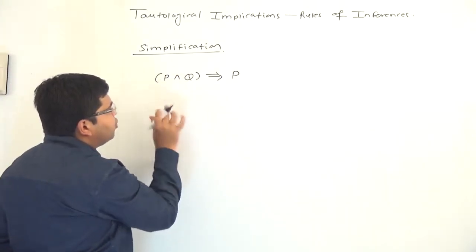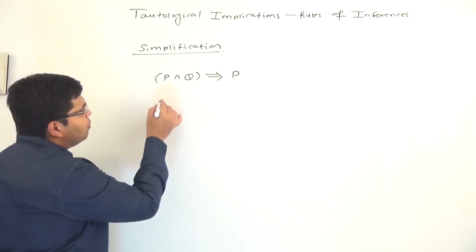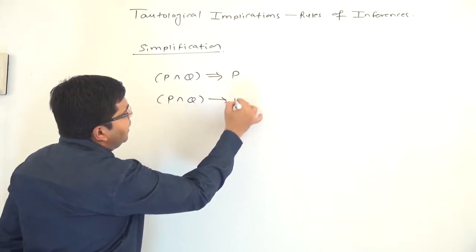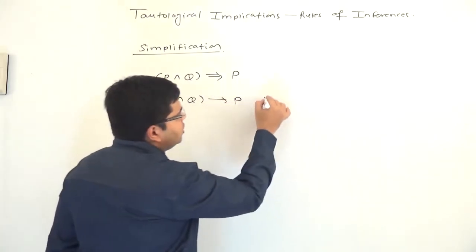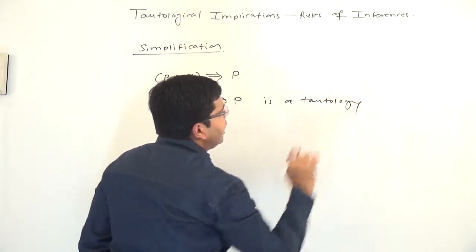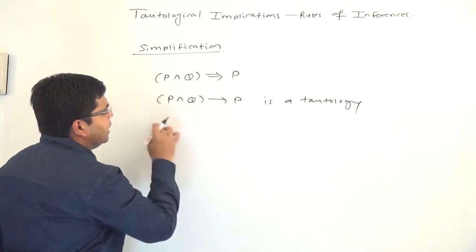In order to prove that this is a tautological implication, we need to prove that P and Q implies P is a tautology. That is what we need to prove. For this, we will expand this implication.